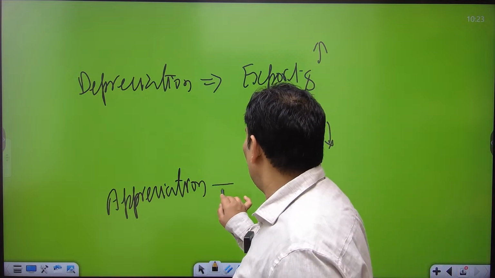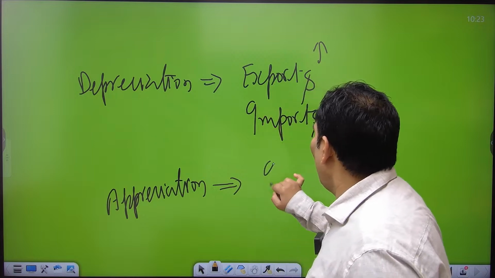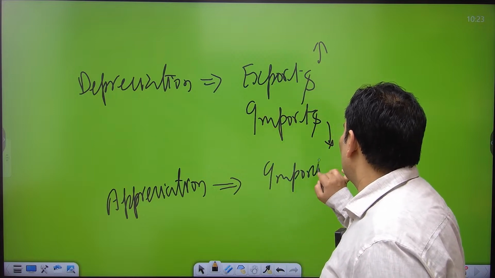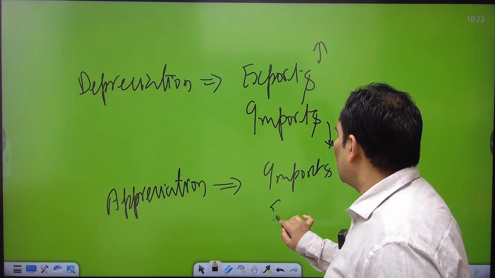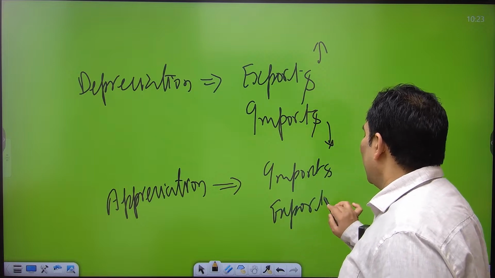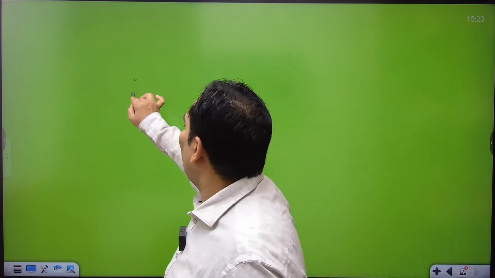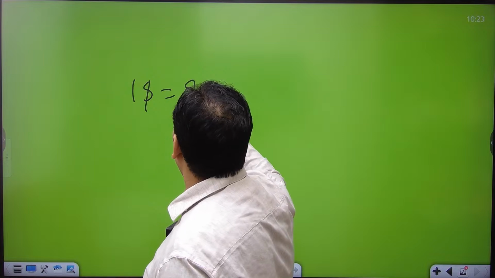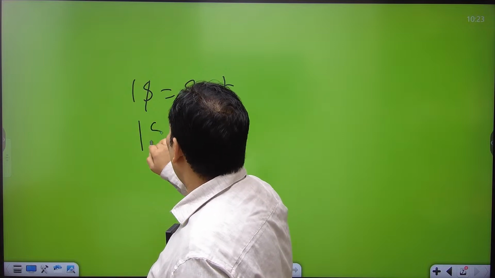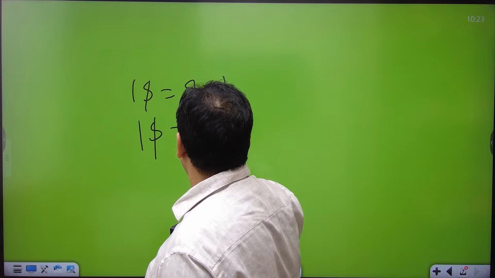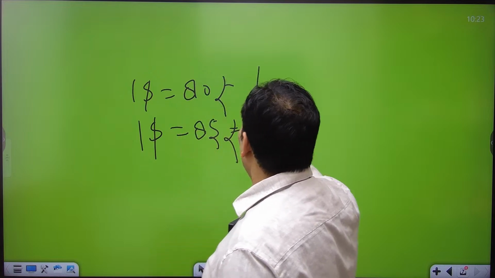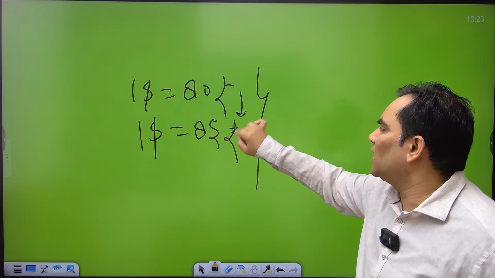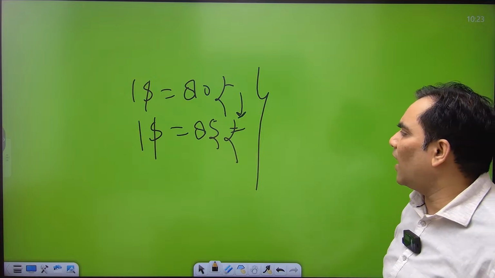Appreciation means imports are going to increase and exports are going to decrease. Why? Please let me explain. Suppose $1 equals 80 rupees. Now it becomes $1 equals 85 rupees. That is nothing but a decrease, a depreciation in the value of the rupee.